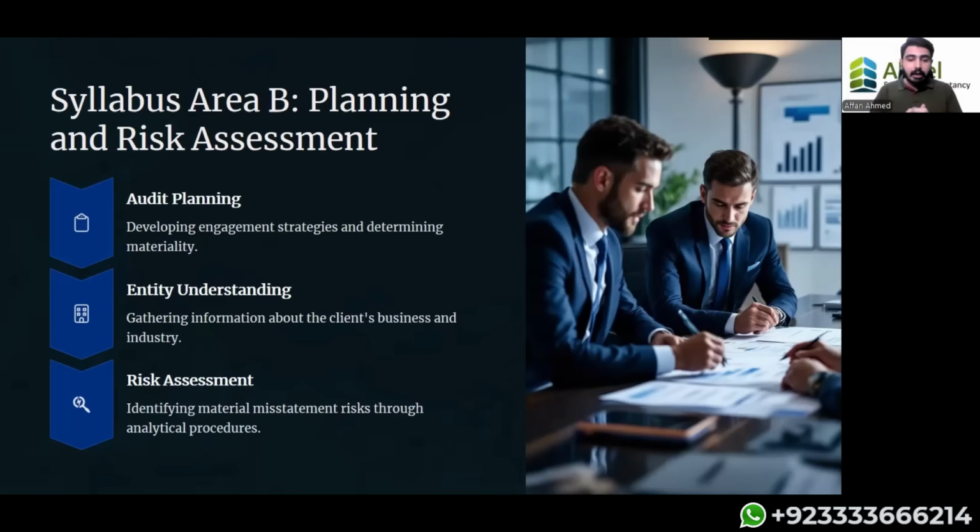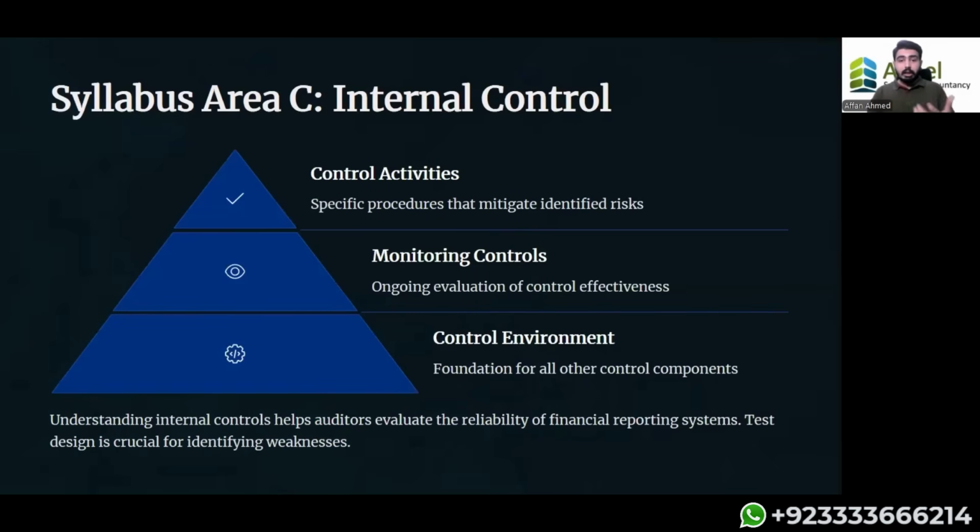An example is, let's say you are going on a picnic. You are planning for the picnic. If you don't know what things you are going to need there, how are you going to plan for it? So for that purpose, you need to know the components of the particular objective. The objective is a statutory audit. Now, what does the audit require? You need to know that first. If you know the components of audit, if you know what needs to be done in audit, only then can you plan for the audit. So first, we are going to learn about internal controls, then the audit evidence, and then we're going to go for the plan.